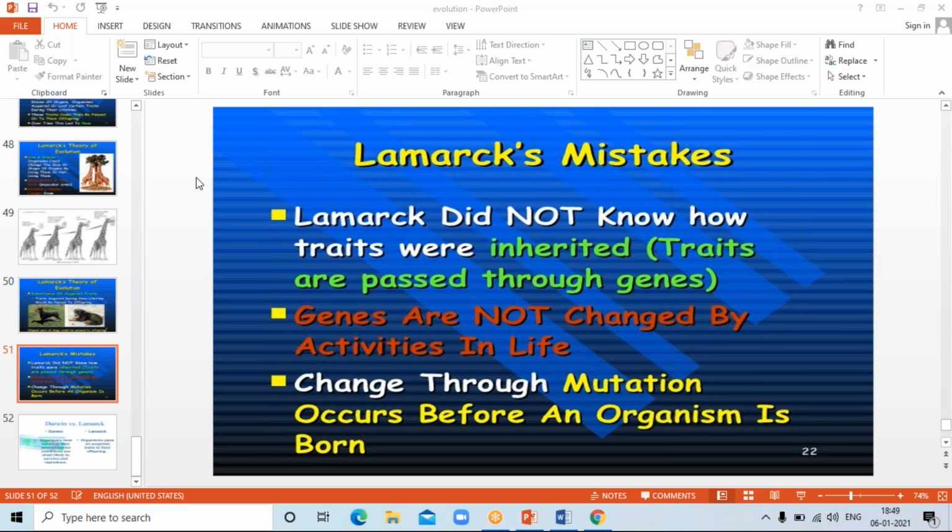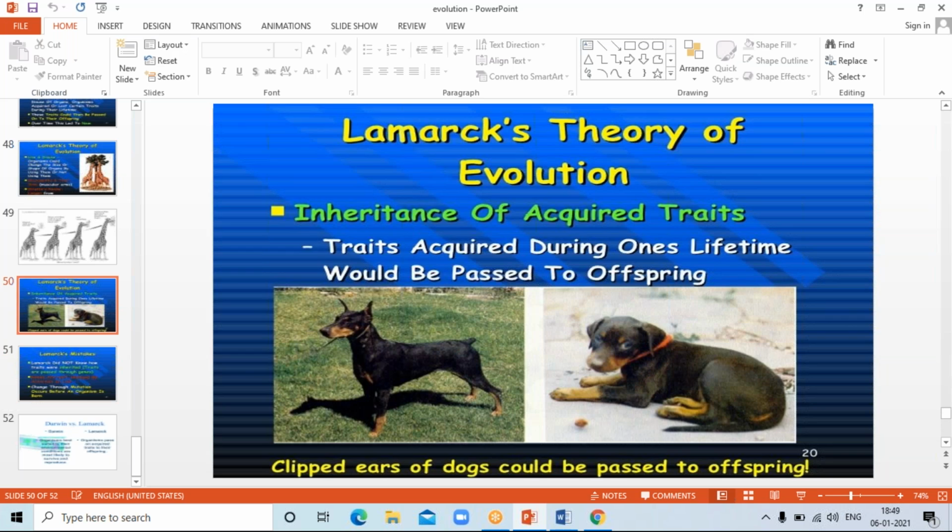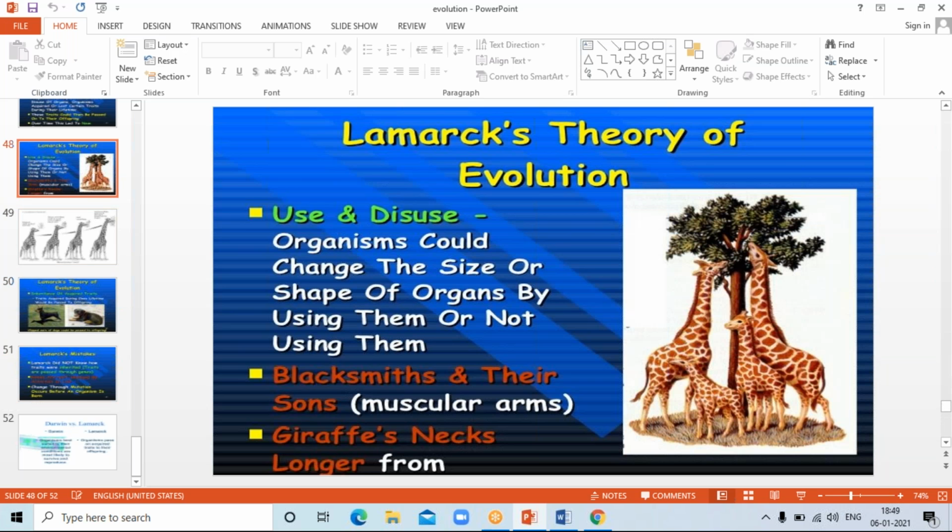Students, we are thinking that Lamarck's theory is funny, but at that time this research was very important, because we are still studying this research up to now. Now we are thinking it is funny, that the giraffe's neck becomes longer due to the use of its organs. But at that time, Lamarck's theory was very important, and everyone thought that this was the true theory.